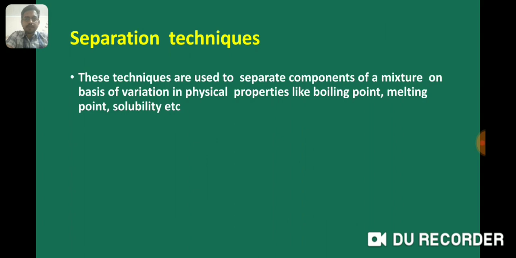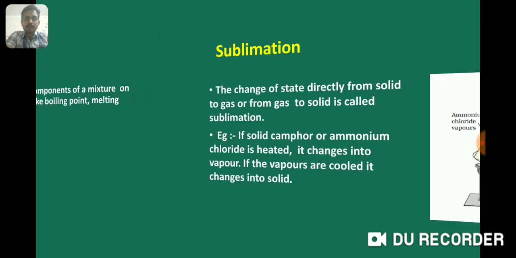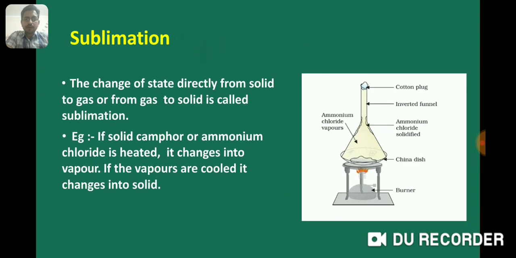Separation techniques. These techniques are used to separate components of a mixture on the basis of variation in the physical properties like boiling point, melting point, solubility, etc. Sublimation. What is sublimation? The change of state directly from solid to gas or from gas to solid is called sublimation. If solid camphor or kapoor or ammonium chloride is heated, it changes into vapor, and if the vapors are cooled, it changes into liquid.